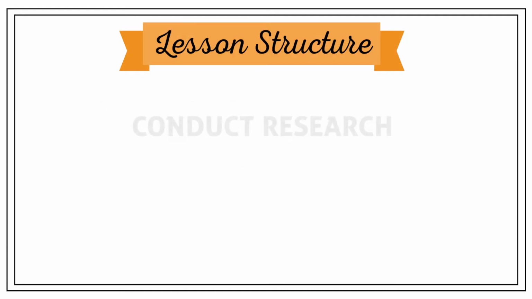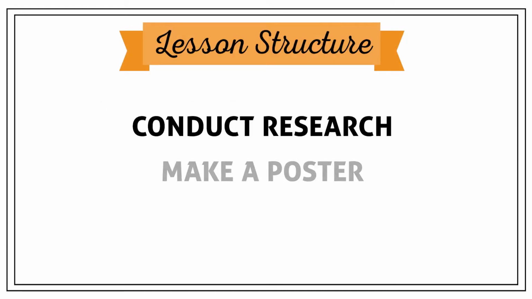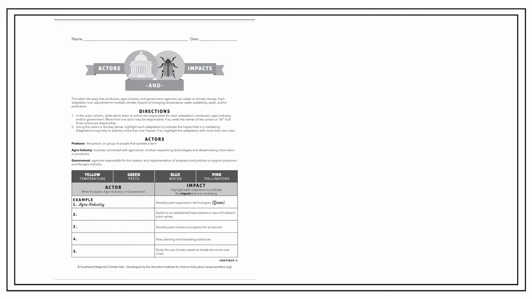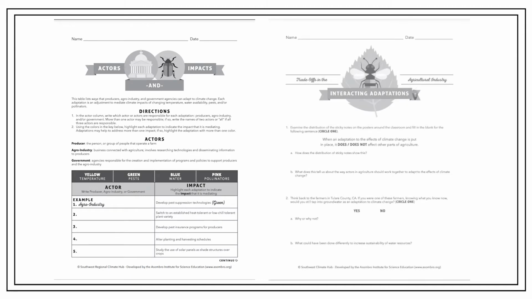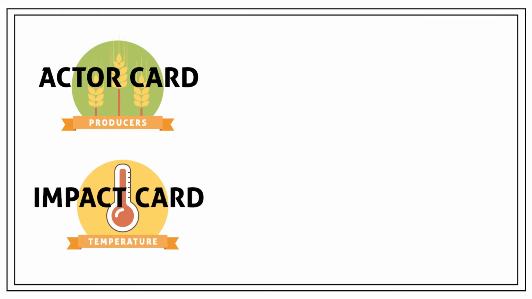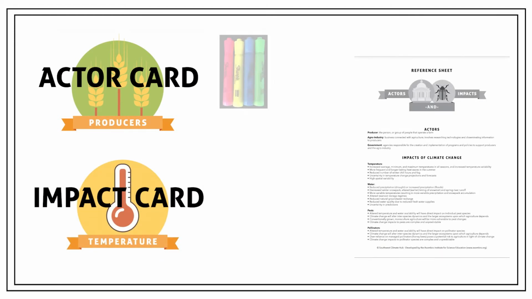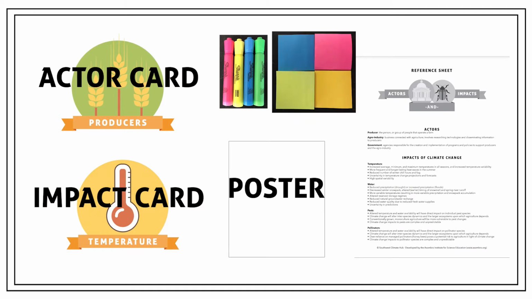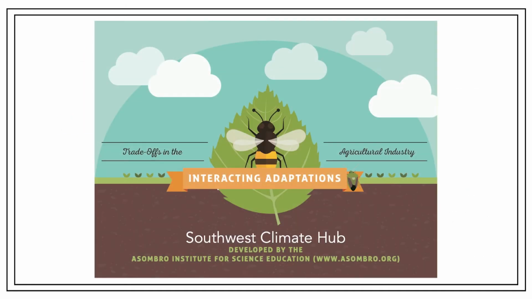To do this, students will conduct research, make a poster, and participate in a gallery walk. Each student will need a copy of the Actors and Impacts handout and the Interacting Adaptations handout. Plan to split the class into 12 groups. Each group will need 1 actor and 1 impact card, a reference sheet, set of highlighters, poster, and a pad of sticky notes. Use the PowerPoint to introduce agricultural adaptations to climate change.